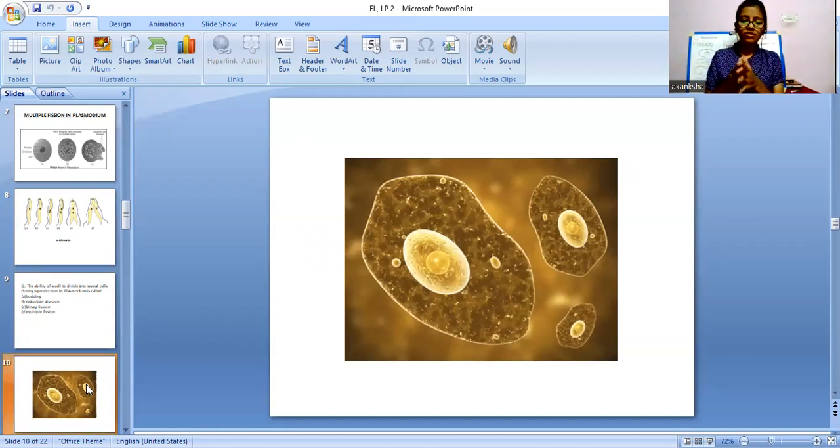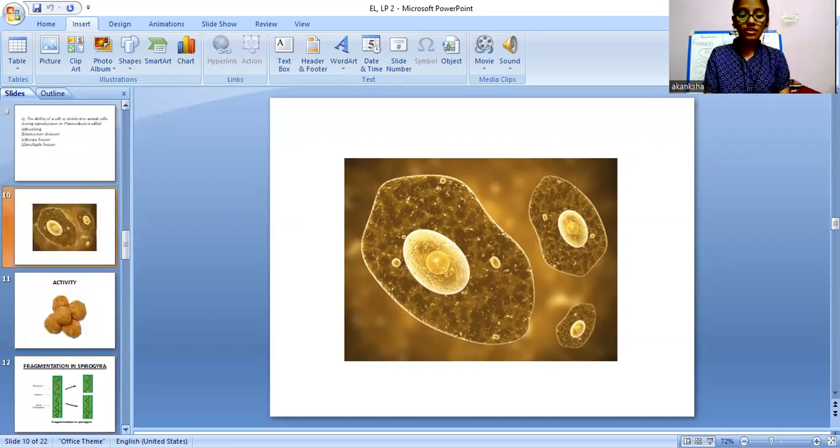Can it break, or does it require some special conditions? Some of you are saying it requires a special condition, and some of you are saying it will break. Okay, we will see some more details and the answer to this question.